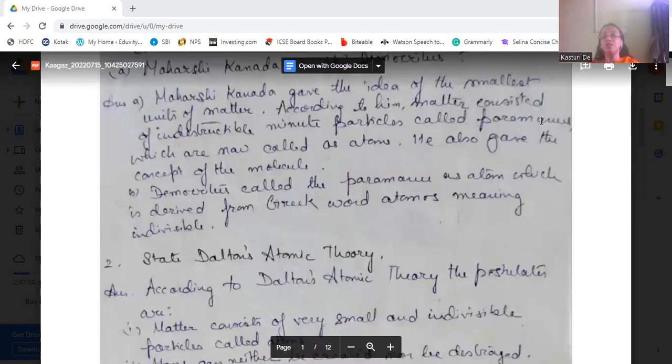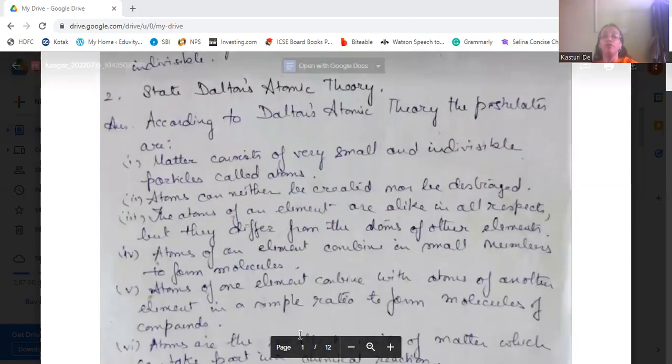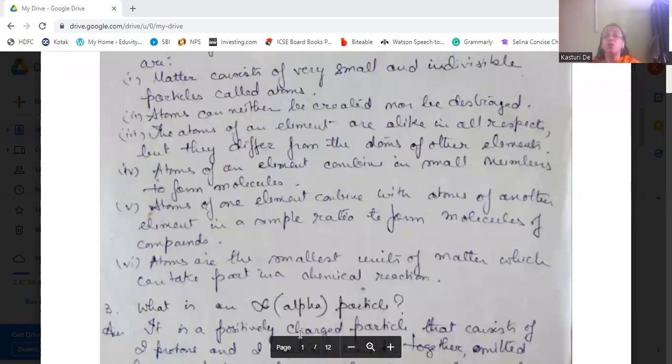Now the next question is, state Dalton's atomic theory. According to Dalton's atomic theory, there are certain postulates which we follow. These postulates are: matter consists of very small and indivisible particles called atoms. Atoms can neither be created nor be destroyed, but they differ from the atoms of other elements. Atoms of an element combine in small numbers to form molecules. Atoms of one element combine with atoms of another element in a simple ratio to form the molecules of compounds. Atoms are the smallest units of matter which can take part in a chemical reaction. So there are six points in the postulates.